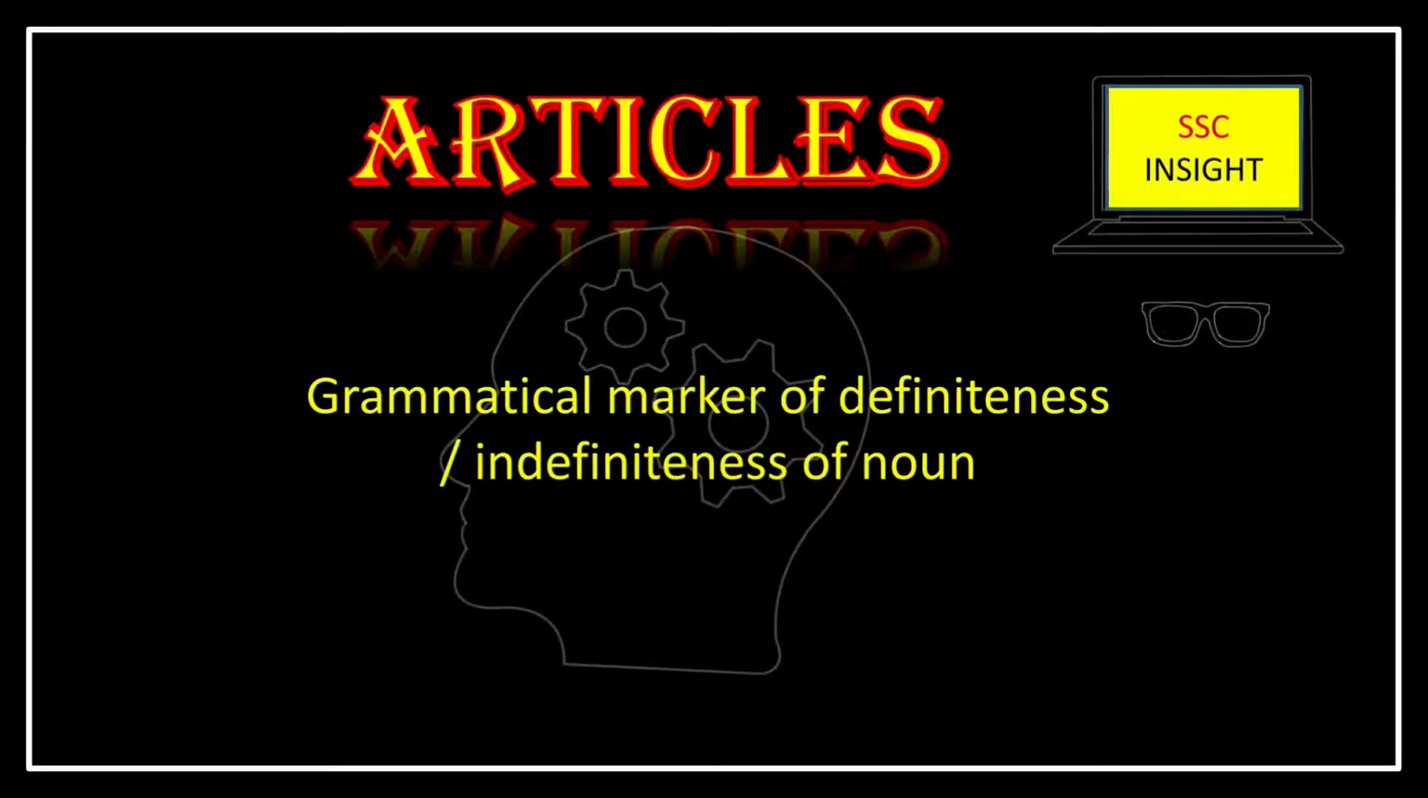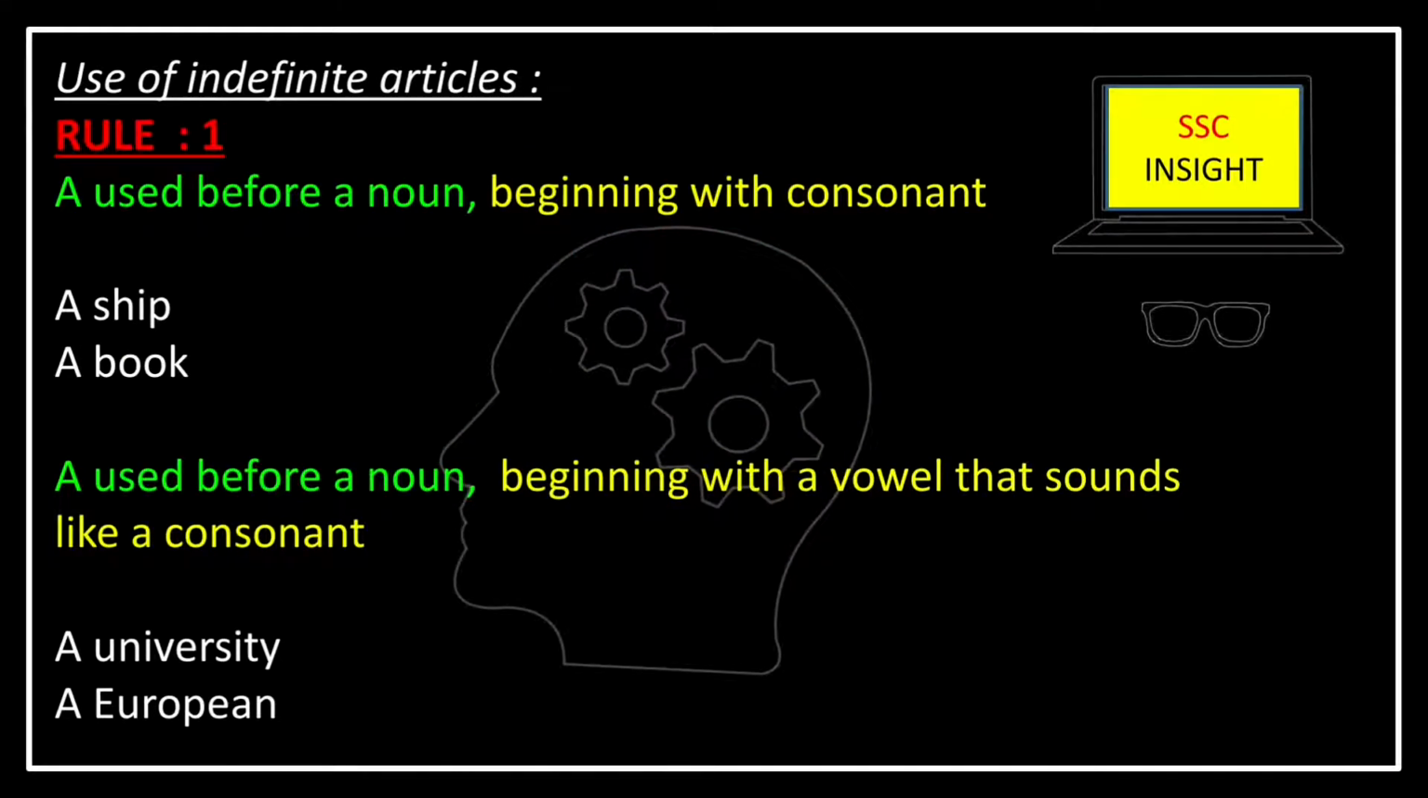So let's start. We have learned that article defines noun and it takes place before noun. Now, in case of indefinite article, whether the article before noun will be a or an totally depends on the first letter of noun. If the noun begins with a consonant letter, then a will be placed, and if the noun begins with any vowel, then an will be placed before noun.